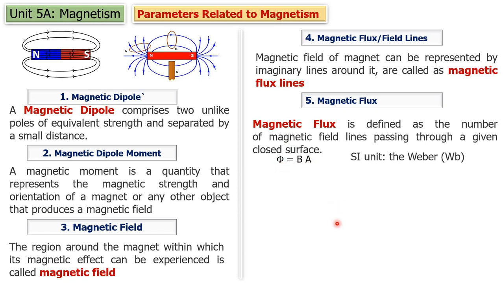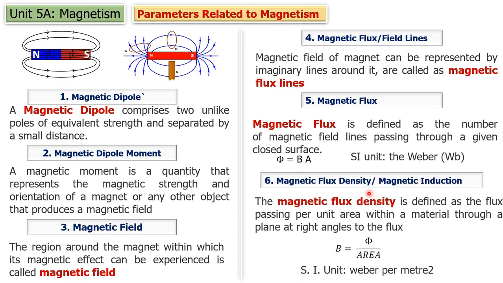What is this B? We are going to study just now. But phi is what? The total number of lines which are passing through the closed surface. Magnetic flux is equal to B into A, where A means area, the area of the closed surface through which the lines pass. So the SI unit of magnetic flux is Weber.